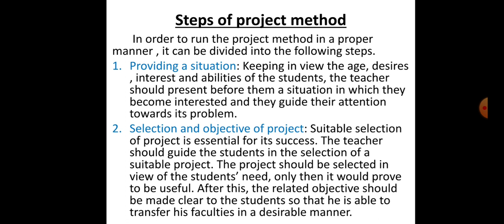The second one is selection and objective of project. Suitable selection of a project is essential for its success. The teacher should indirectly guide the students in the selection of a suitable project. The project should be selected in view of the students' needs. Only then it would prove to be useful. After this, the related objective should be made clear to the student so that he is able to transfer his faculties in a desirable manner.